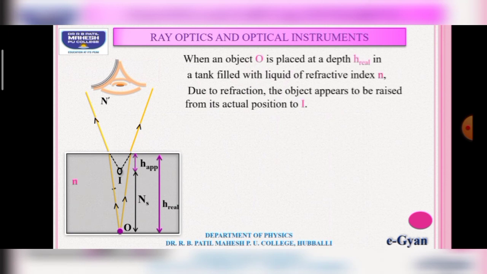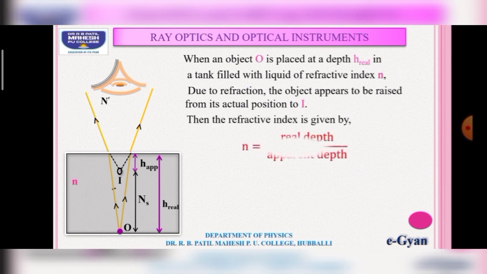Here, when the object is placed in a medium filled with liquid or water of refractive index n, the real depth is equal to H real, and due to refraction the object appears to be raised from its position at point O to point I. Then the refractive index of the medium in which the object is placed is given by n equal to real depth divided by apparent depth.